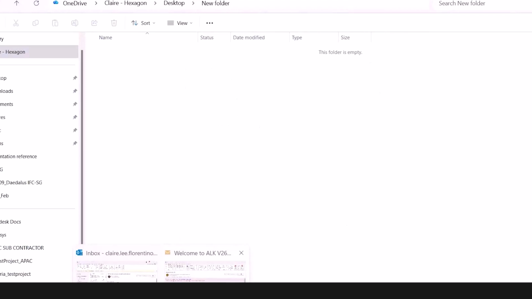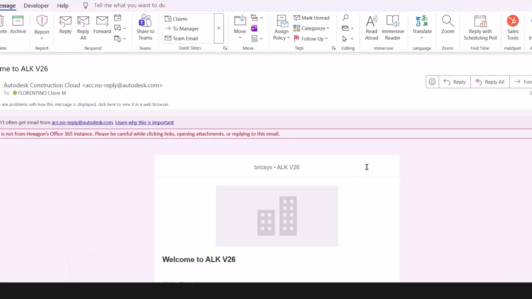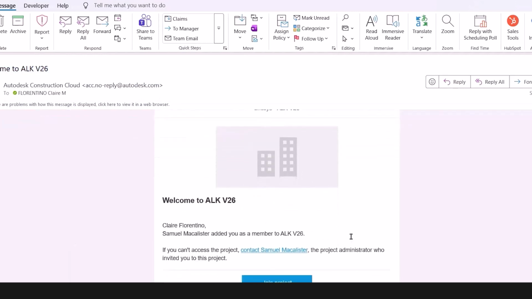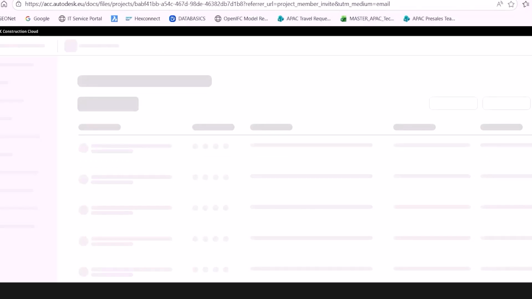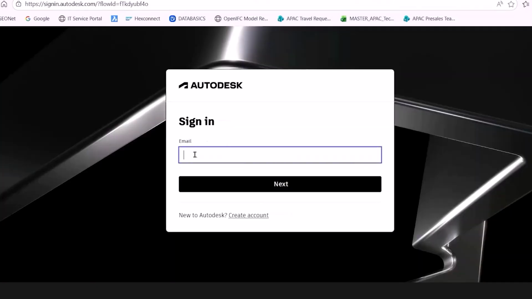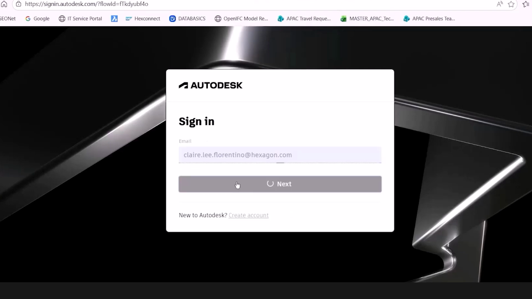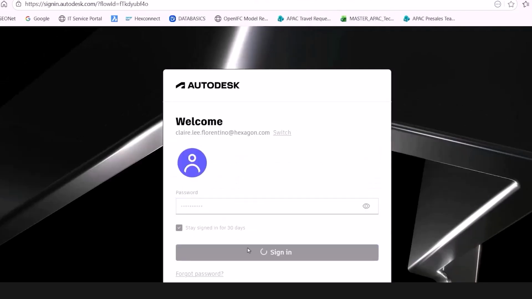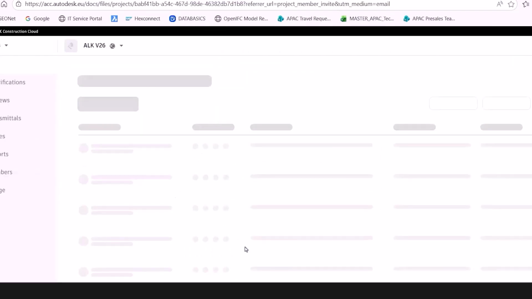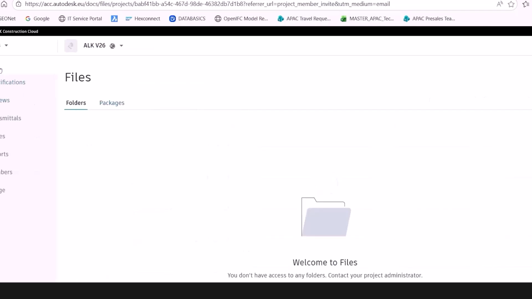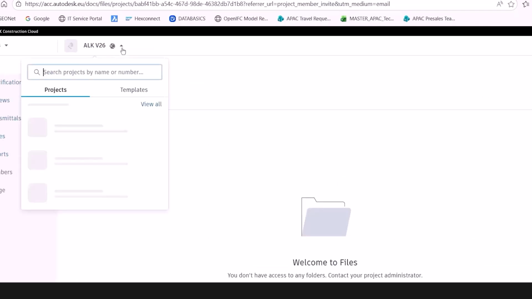Here I received an email invite where my colleague Samuel invited me to project ALKB26. So I can join the project, and this brings me to the Autodesk login. I'm going to enter all my credentials there, and once I'm logged in, I should be able to access the project folder. We're brought into the project folder on the cloud. At the same time, here I can view the list of projects that I have access to.